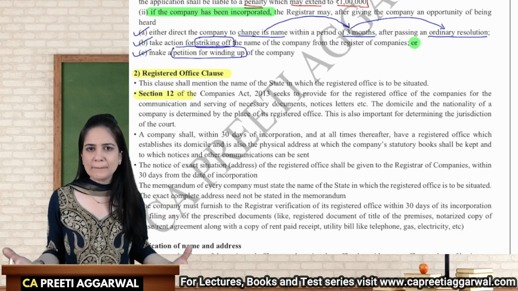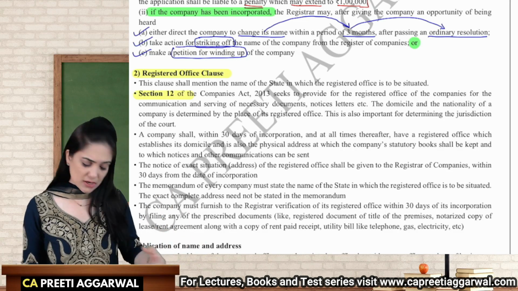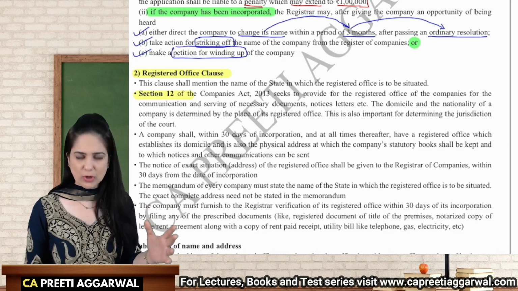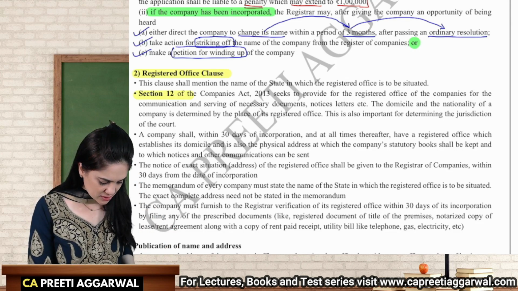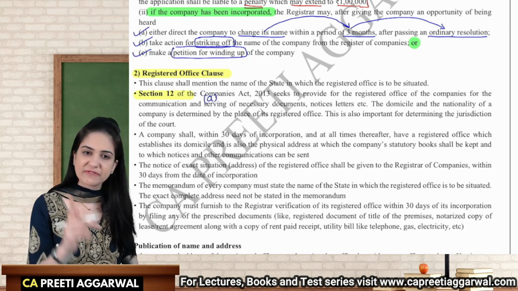So we need some physical place at least. We need somebody to sit there. So it has to be a physical address, not a post box number, post box address. So it is a place for serving and receiving the document. So this is the first use.